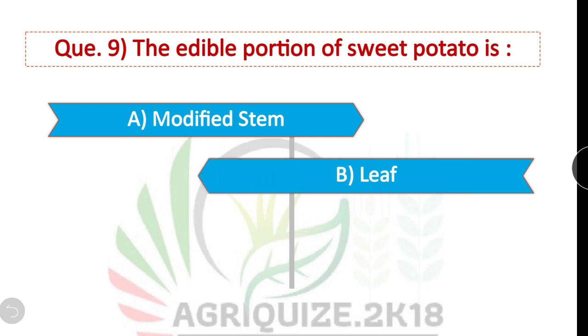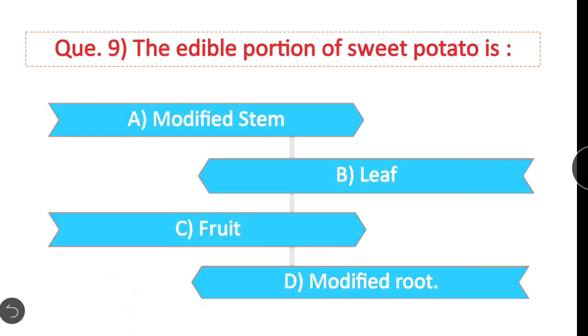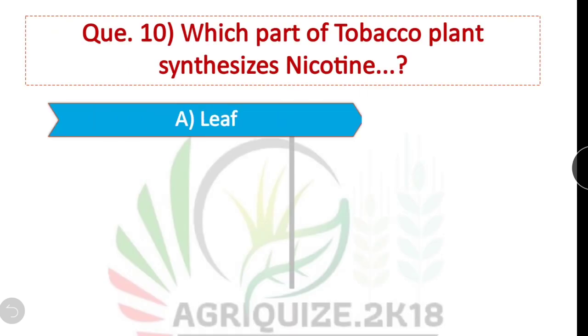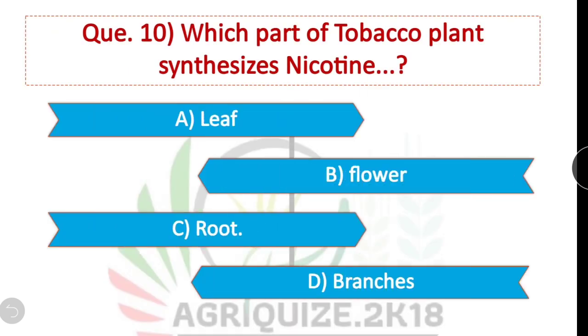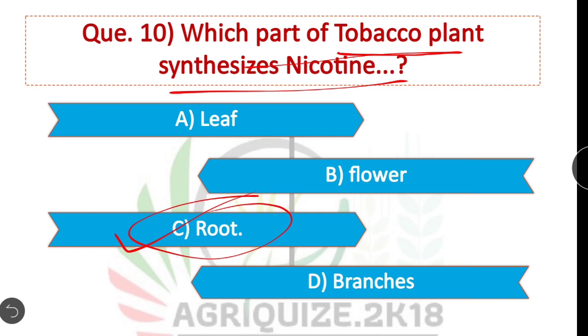Question number 9. The edible portion of sweet potato is. Option D is correct. The edible portion of sweet potato is modified root. Question number 10. Which part of tobacco plant synthesizes nicotine? The roots of tobacco plant synthesize nicotine. Option C is correct. Roots.